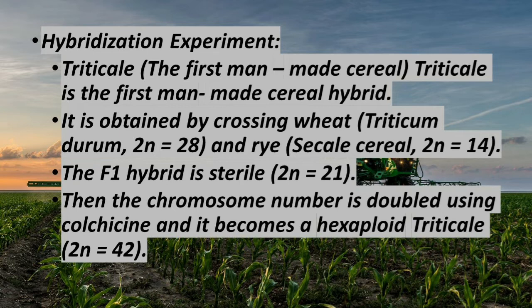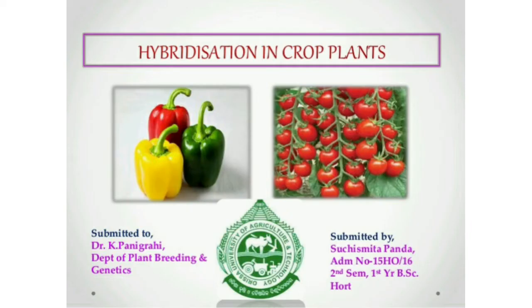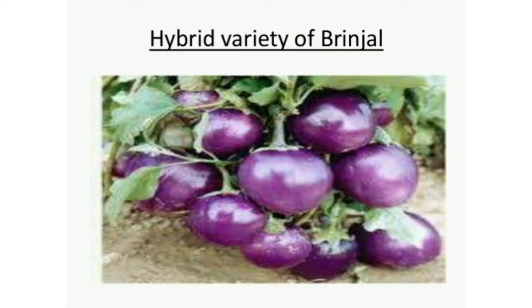Then the chromosome number is doubled by using colchicine. Colchicine is a chemical obtained from a plant called Colchicum autumnale. Then the chromosome number is doubled by using colchicine and it becomes a hexaploid. Hexaploid means the chromosome number is 6 times that of the original number. So 2n is equal to 42.